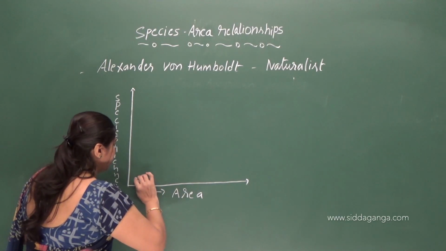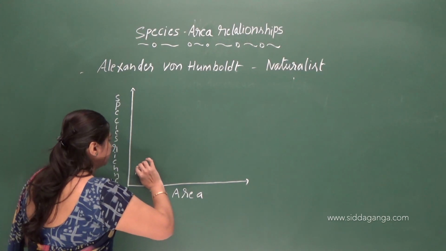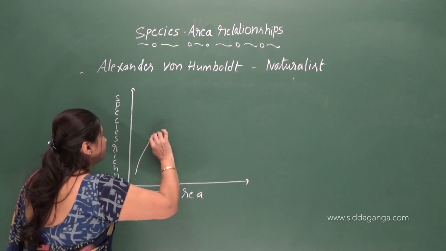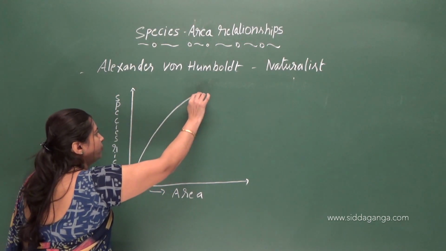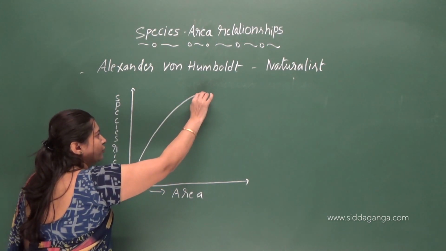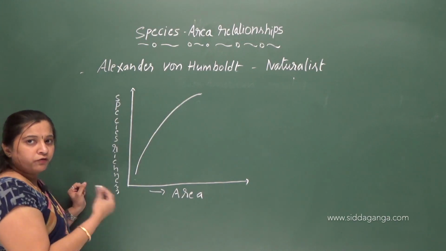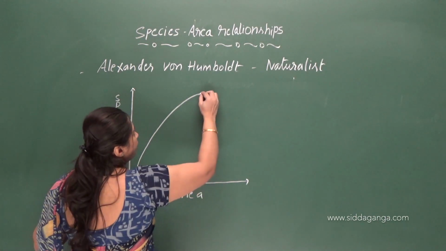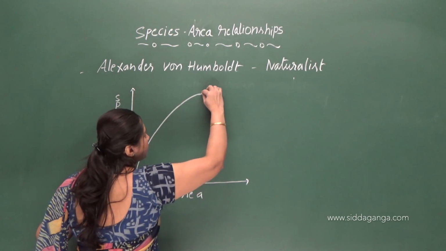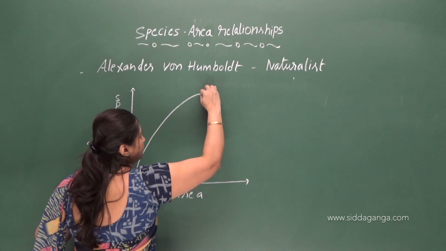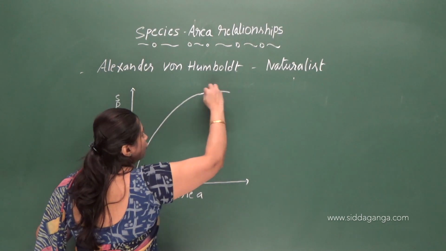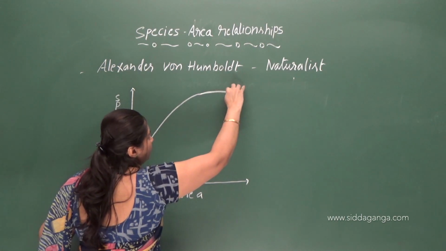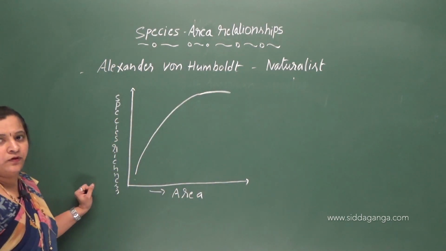So, as the area increases, the number of species also increases up to a certain point or up to a certain limit. So, further there will be no increase or a very little increase in the number of species, right? So, this slope becomes steady here. Okay.